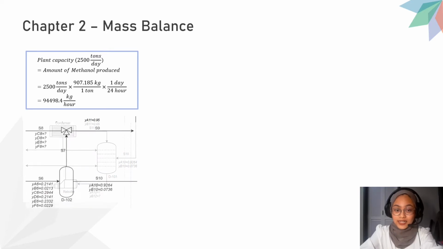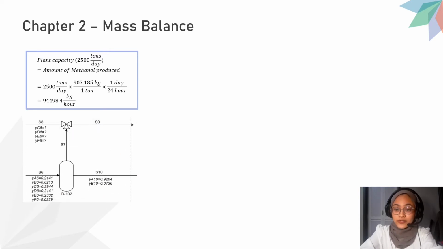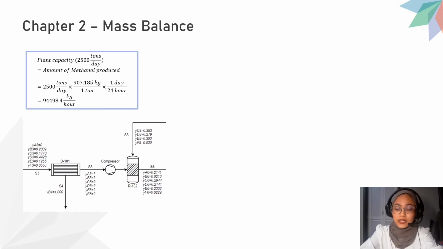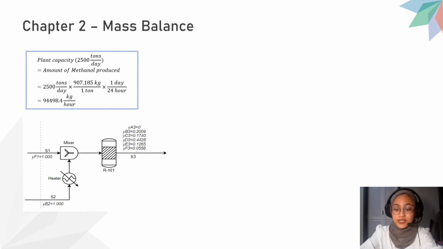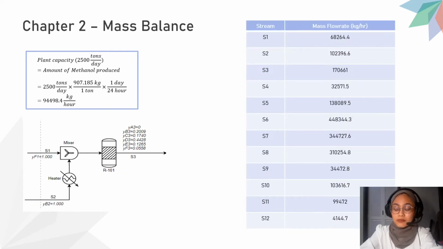At the syngas recovery unit, mass flow rates for streams 6, 7, 8, and 9 are obtained. The composition of components in stream 8 is also obtained. At the condenser and methanol reactor unit, the mass flow rates for streams 3, 4, 5, and the composition of components at stream 5 are also obtained. At the reforming reactor unit, by using the extent of reaction method, mass flow rates for streams 1 and 2 are obtained.